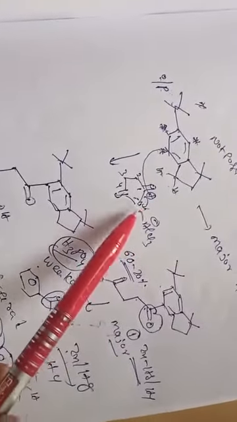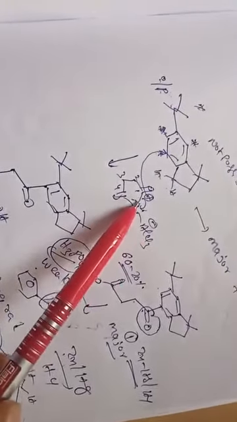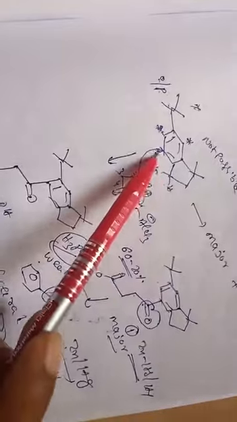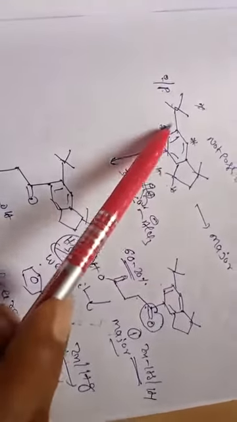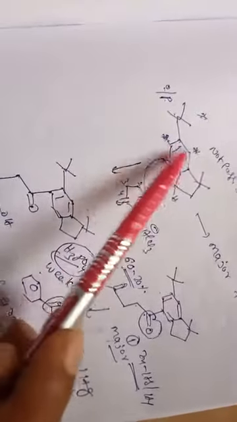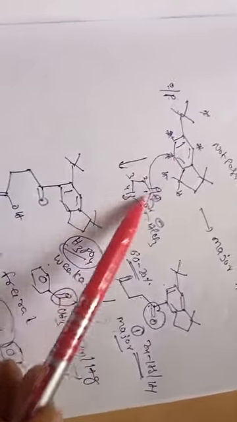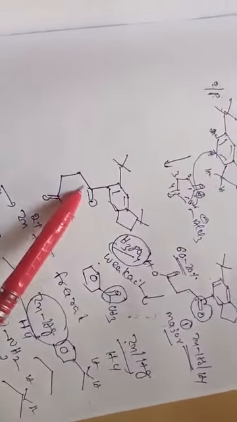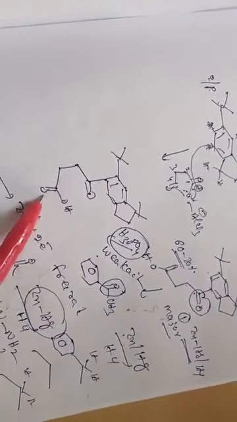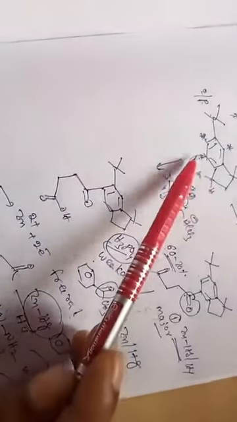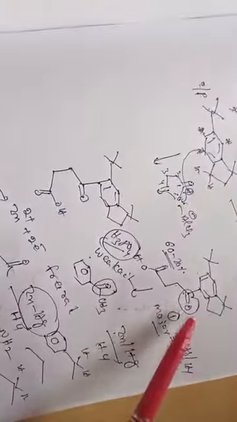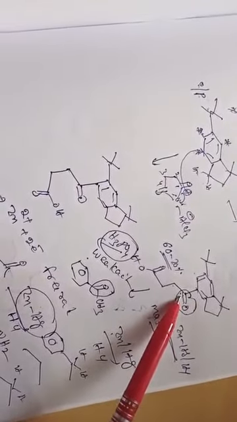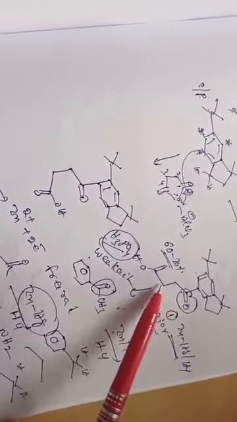Now we know that AlCl3 attacks here and the bond will break at the carbonyl, because these two positions have steric hindrance. So now it can form a compound like this: carbonyl is there, CH2 and COOH. Another product, another isomer, is this side product: C double bond O and CH2COOH.